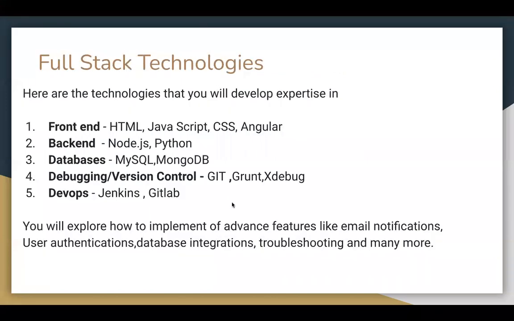The next part is these are the technologies that we will be using to develop the application. For the front end part, that is the presentation layer, we will be having a basic understanding of HTML, JavaScript, CSS, and on top of that, Angular. To first learn Angular, you will be required to learn the prerequisites, that is HTML as well as JavaScript. The backend part can be developed in a number of languages, that can be Node.js or Python. But with this course, you will be learning Node.js. The next part is databases.